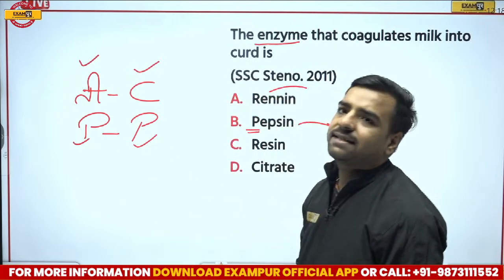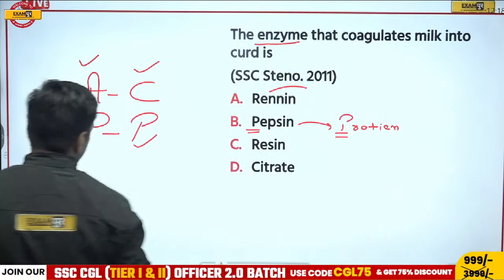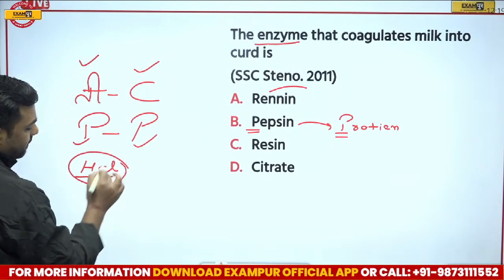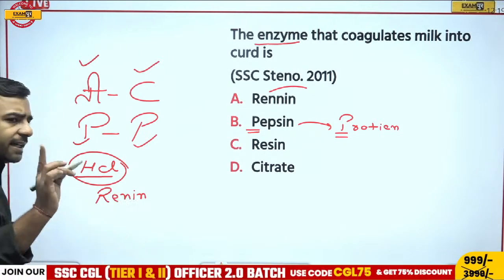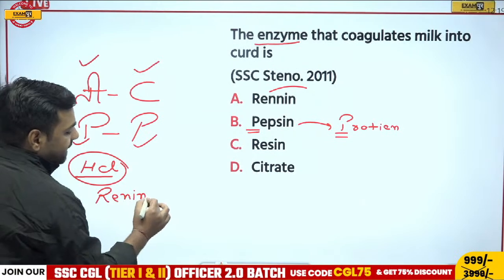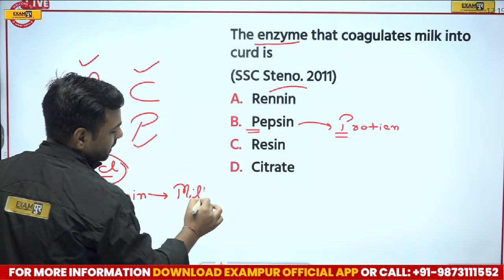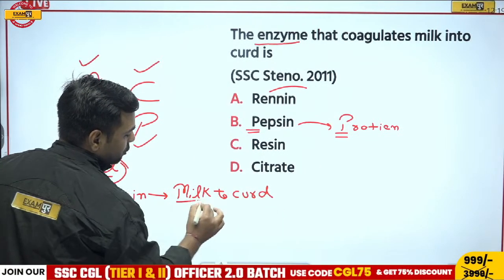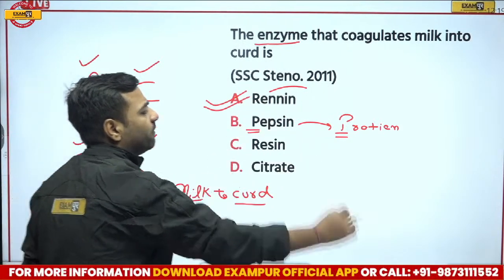So pepsin is the enzyme which helps in the digestion of protein. But if I talk about adults, we have HCl in our stomach, that is hydrochloric acid. But if I talk about this enzyme, that is renin, which is again there in the stomach, it is helping in the conversion of milk into the curd. Very important, do not forget. So milk to curd conversion is done by renin.